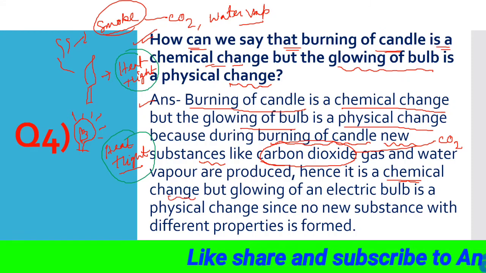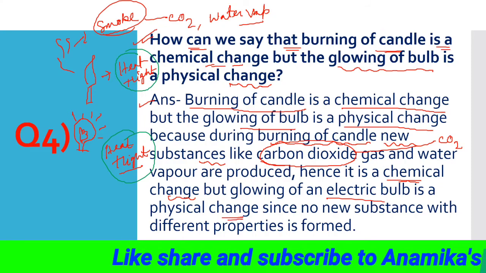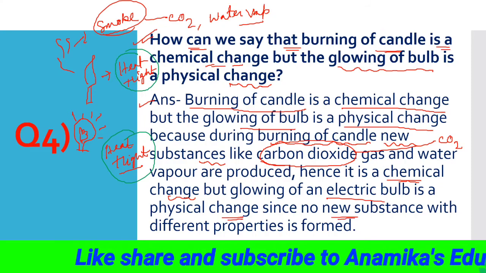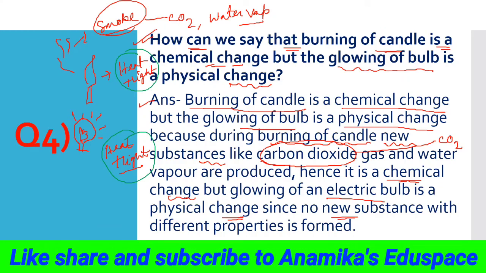But when we glow an electric bulb, it is a physical change since no new substance is formed. Okay, only the energy is released. Okay, only the stored energy is released in the form of heat and light only, but no new substance is formed with different properties. No new substance. The new substance form must have the different property, then only it will be termed as a new substance. Clear, students? Now this was the end of the video.